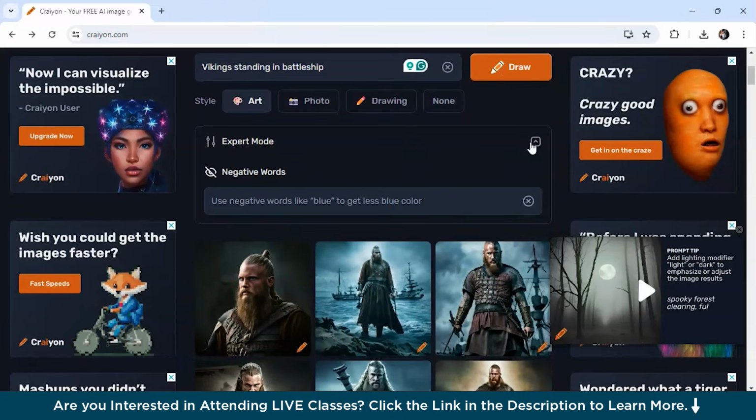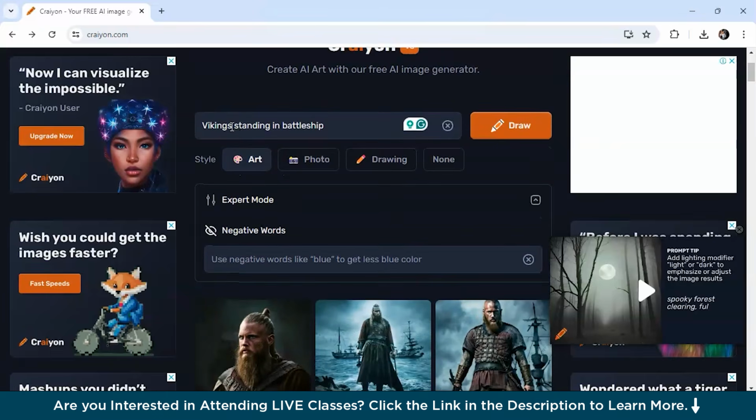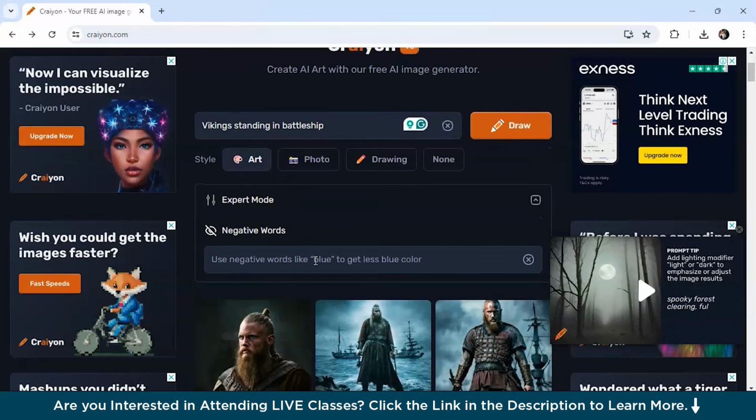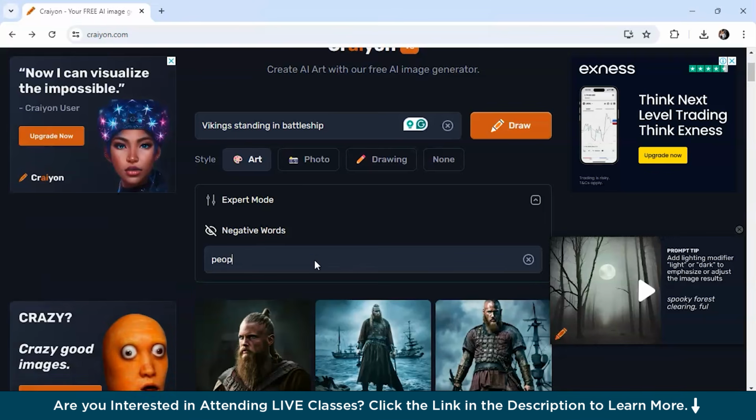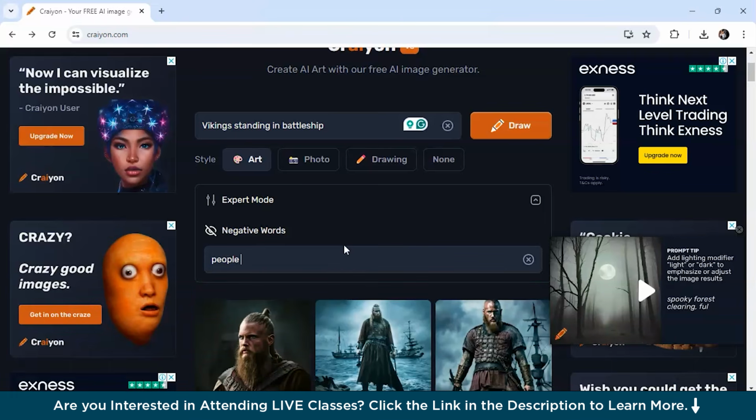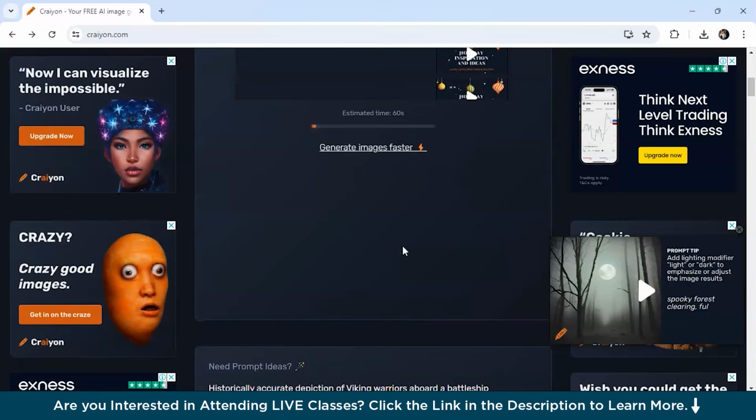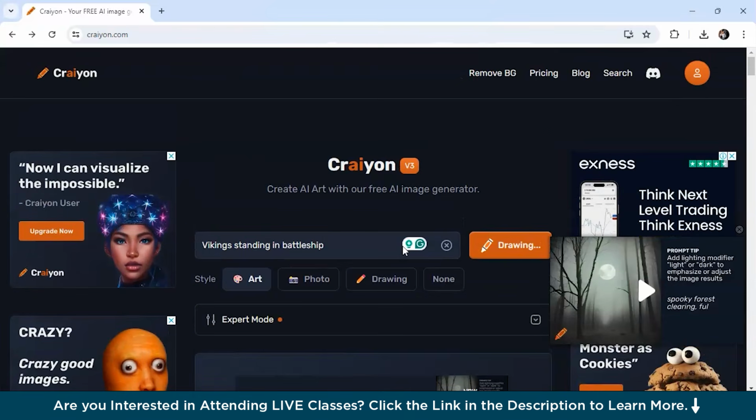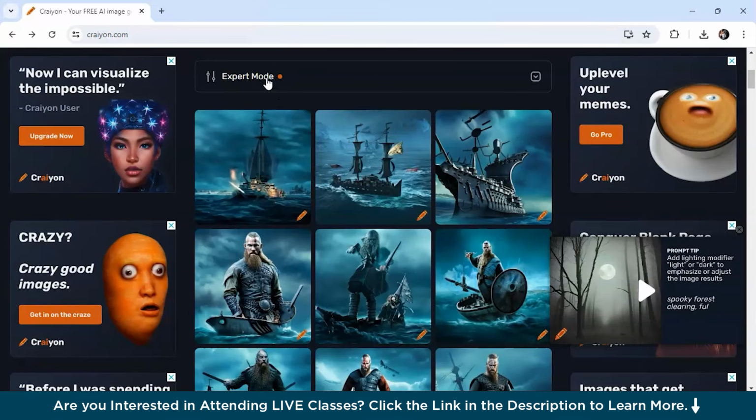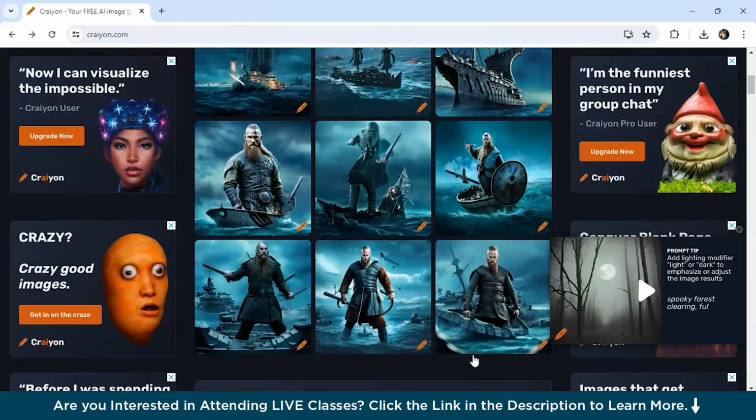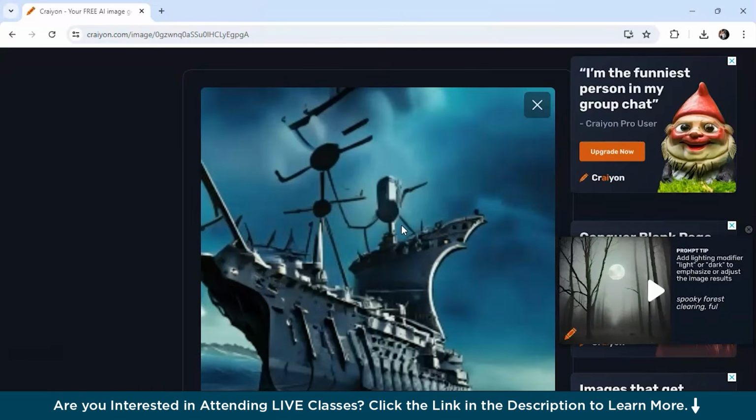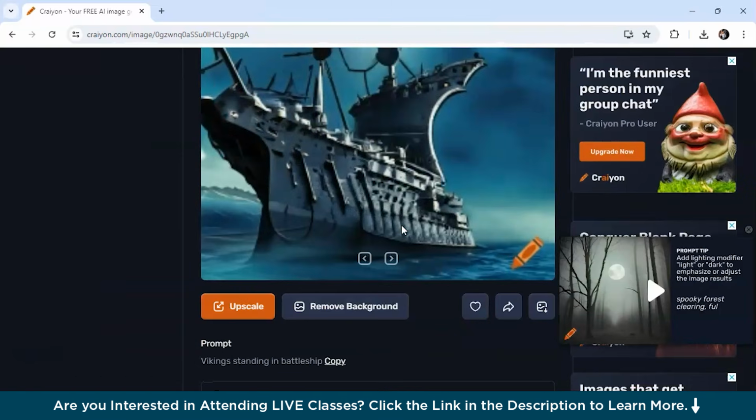You can see we have the expert mode also. Suppose Viking standing in a battleship and you want to remove negative words, like suppose I text people. I do not want people to be standing in my picture. So I'll just simply click on draw. And then it takes approximately 60 seconds, and it will give the images. And there are other options as well like photo, drawing, none, all of these. So you can see that in expert mode, we have written people in the negative section. So it will remove all the people and these are the images it has generated. I mean, it's not that sharp, but then it's fine.